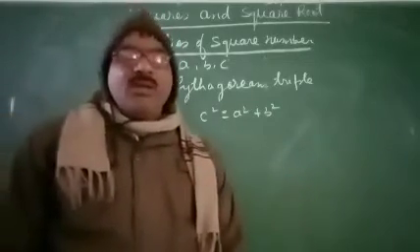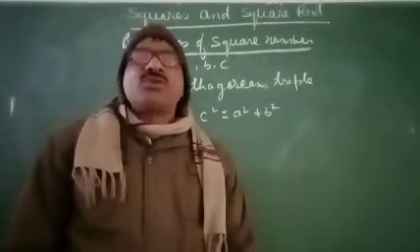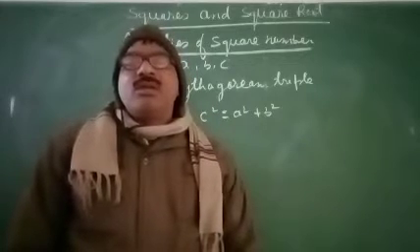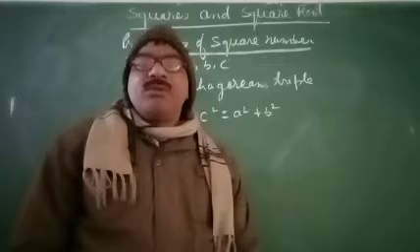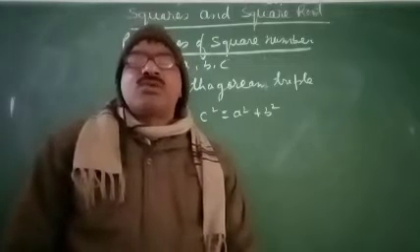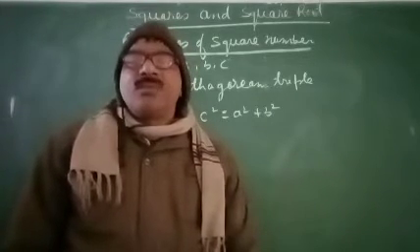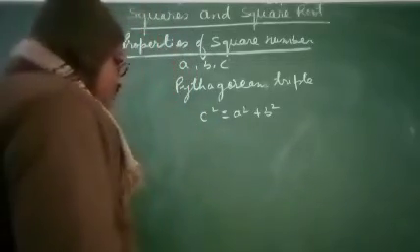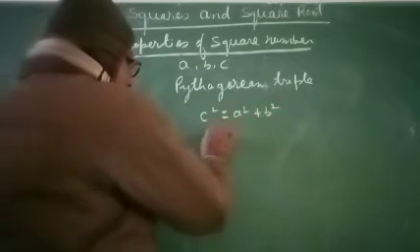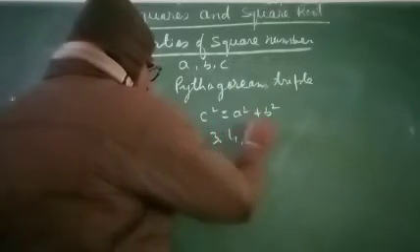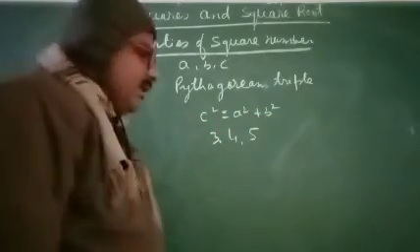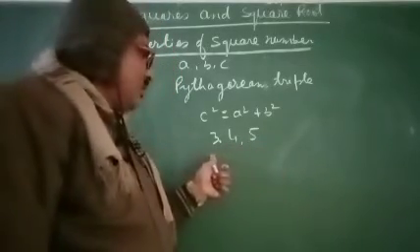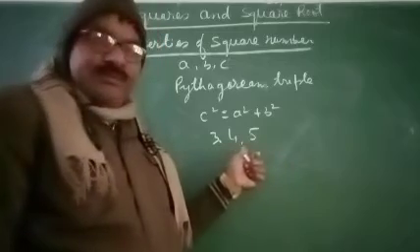if the square of the greatest number equals the sum of the squares of the two other natural numbers. Suppose that we take 3, 4 and 5. Here 3, 4 and 5 are a Pythagorean triple.